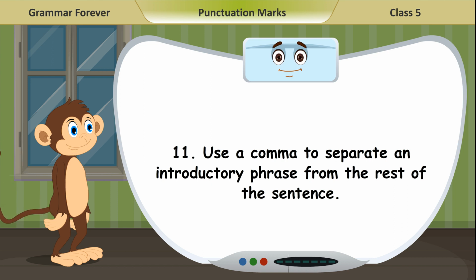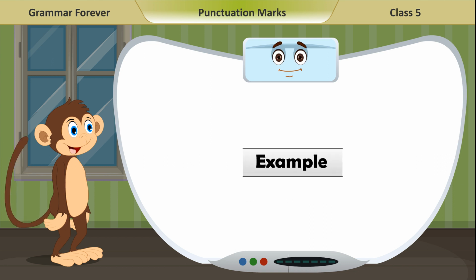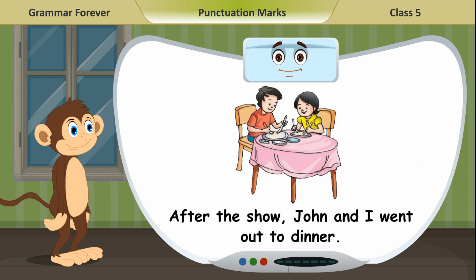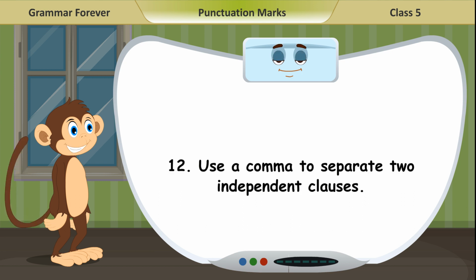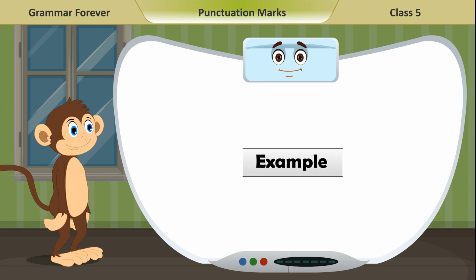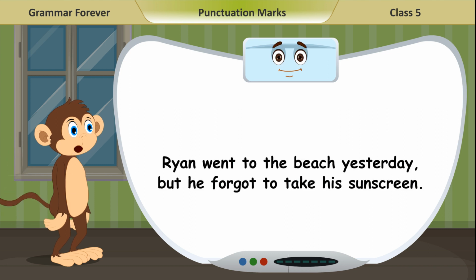11. Use a comma to separate an introductory phrase from the rest of the sentence. Example. After the show, John and I went out to dinner. 12. Use a comma to separate two independent clauses. Example. Ryan went to the beach yesterday, but he forgot to take his sunscreen.